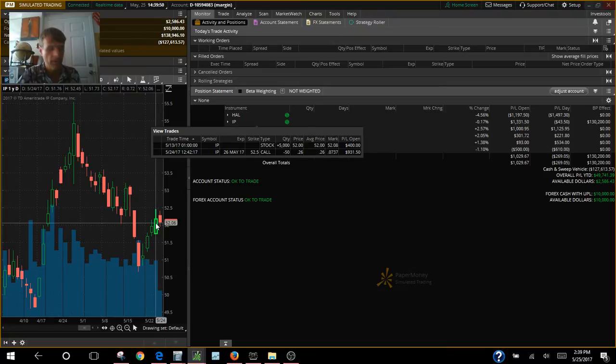So if the stock goes above 52.5 by the end of business on Friday, we would end up selling the stock at 52.5, and we do collect the additional 26 cents that we sold the option for.